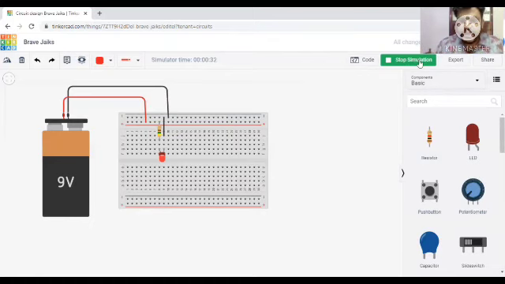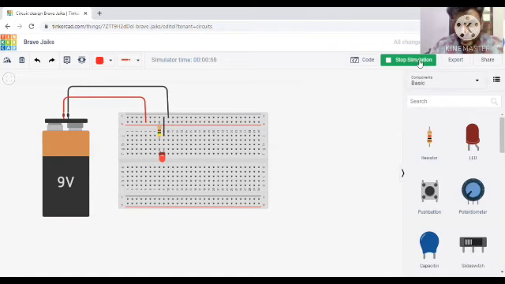In this manner, we can limit the current using a resistor. You also need to study the formula V equal to IR. From this equation, we can find what resistance we have to choose.